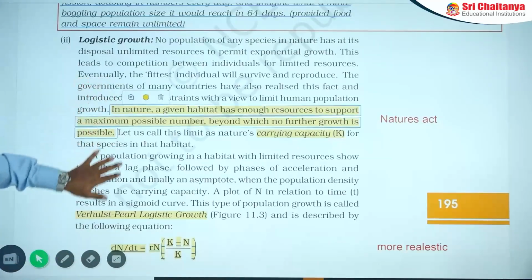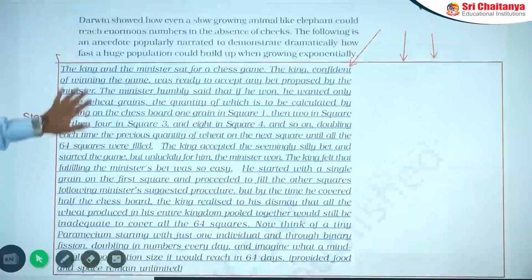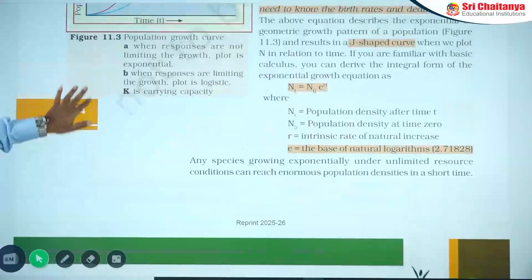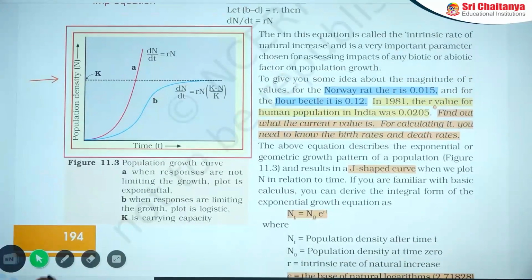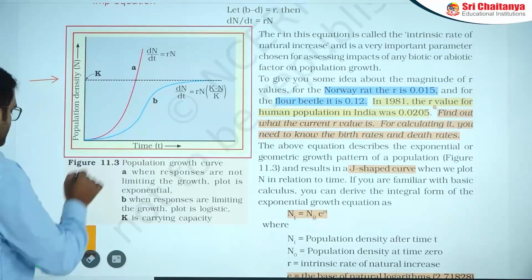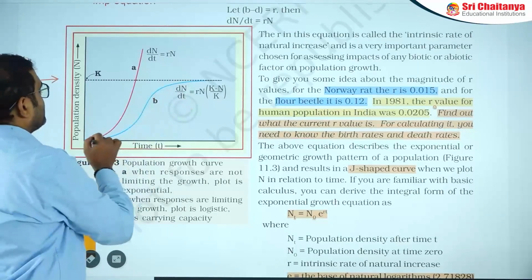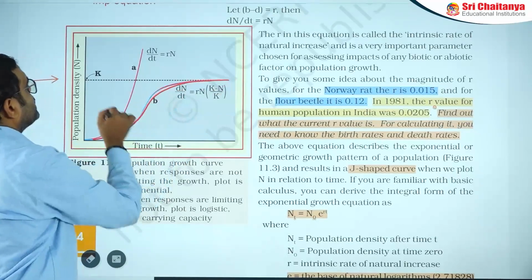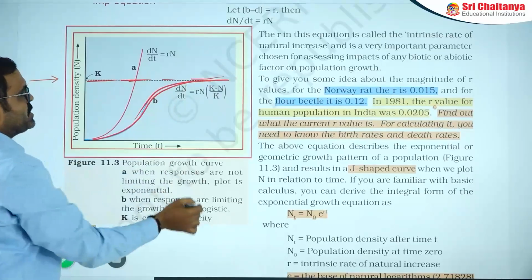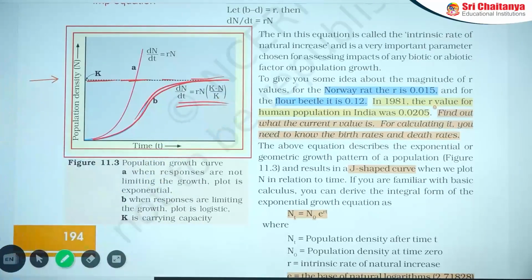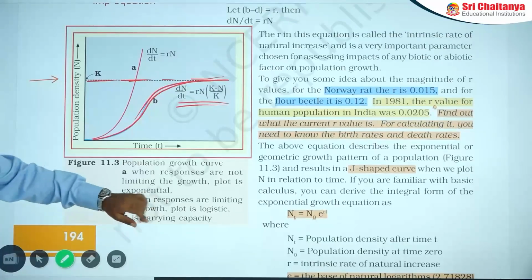And its graphical representation is also very important here. It is a sigmoid curve. The sigmoid curve explains, here it is, this is the carrying capacity, this is the equation. The sigmoid curve consists of different stages. What are the stages? You need to identify.